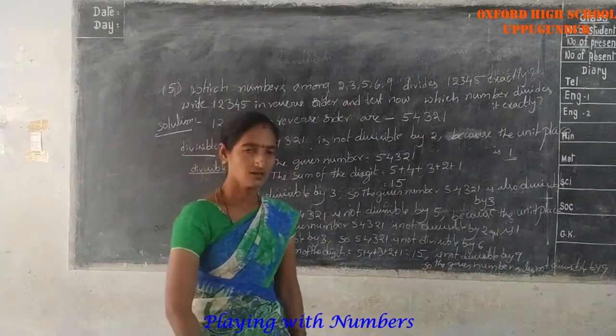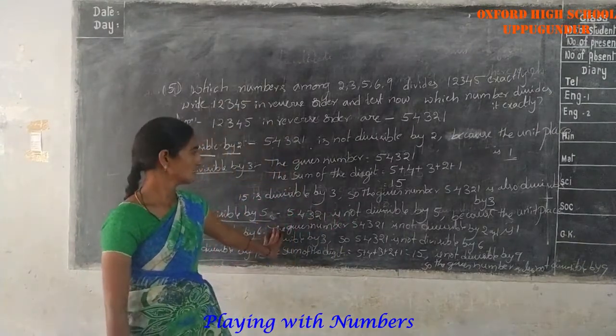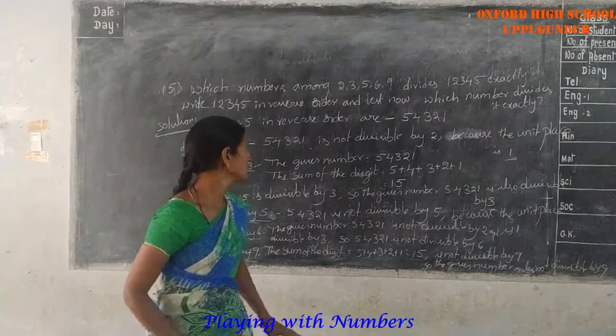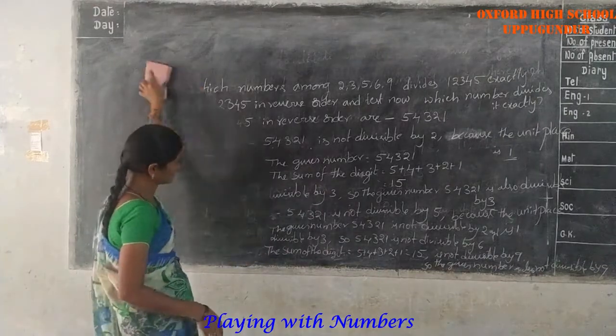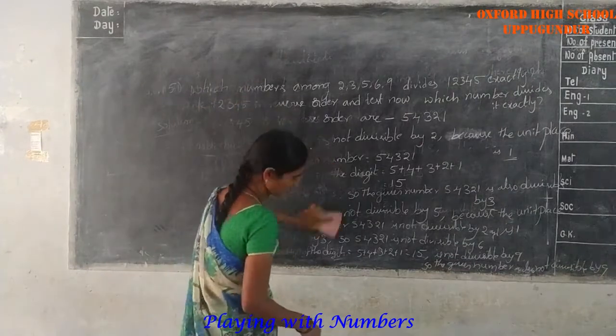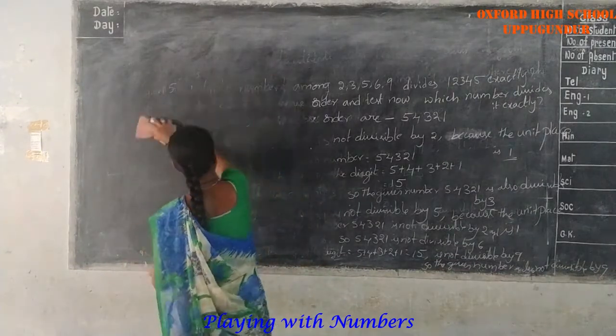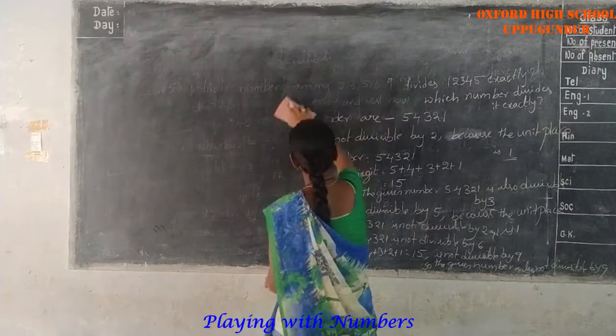Okay, this is the next problem. I explained the 2-digit and 3-digit numbers divisible by 9 before, but now the next problem is different.